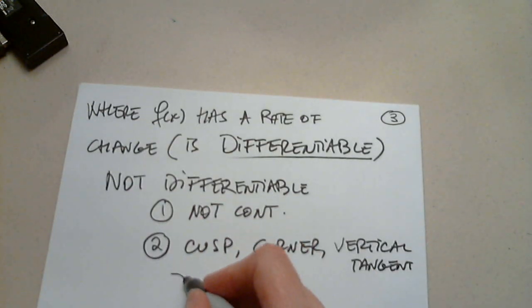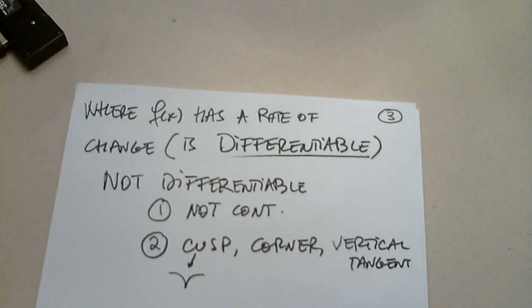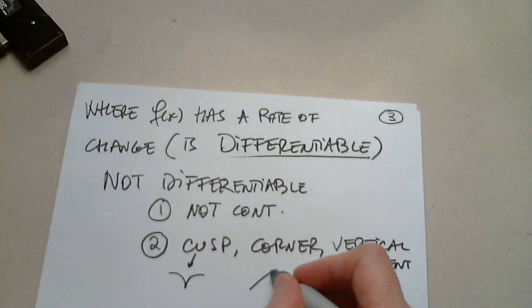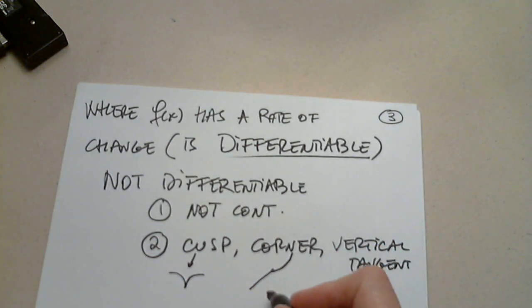A cusp is something like between two teeth. This is a cusp. What is a corner? Something like this, or something like this, or something like this. These are all considered corners.